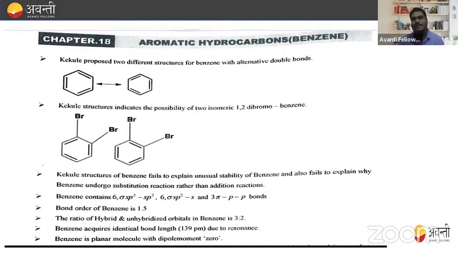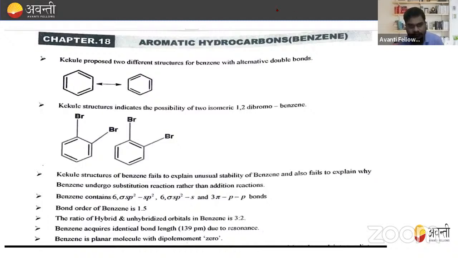So in the hydrocarbon chapter, if three questions come, then definitely one or two questions come from this topic only, that is aromatic hydrocarbons. So this topic is going to be very, very important and very interesting as well. So let's start, and try to understand the basics and the type of questions generally asked in this chapter for this particular topic, right?